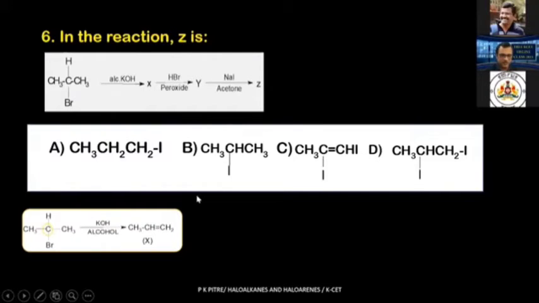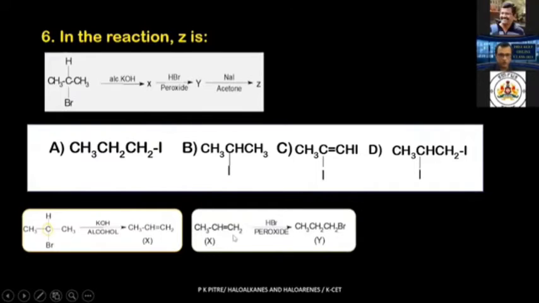Then let us treat this propene with HBr in presence of peroxide. Let's see what happens. Where will you have learned this? Last year you learned in hydrocarbons. This year also you were told about this in the preparation of haloalkanes, free radical halogenation mechanism. Remember that. HBr is added in presence of peroxide. Which effect is this?